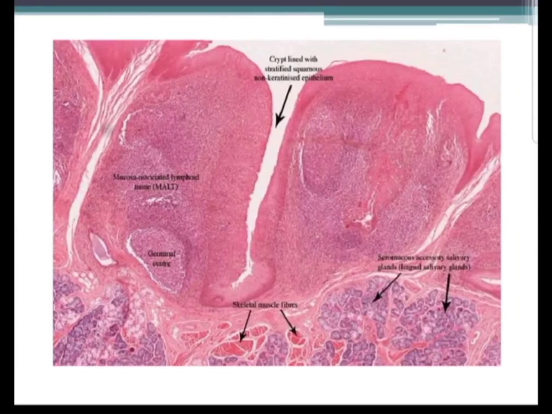This is another diagram. You can see the epithelium then dips down into the deeper tissues, and this is known as the crypt. And in the bottom of the crypt you can see the bifurcation, that is the primary crypt is dividing into these secondary crypts. They are lined by the stratified squamous non-keratinized epithelium.